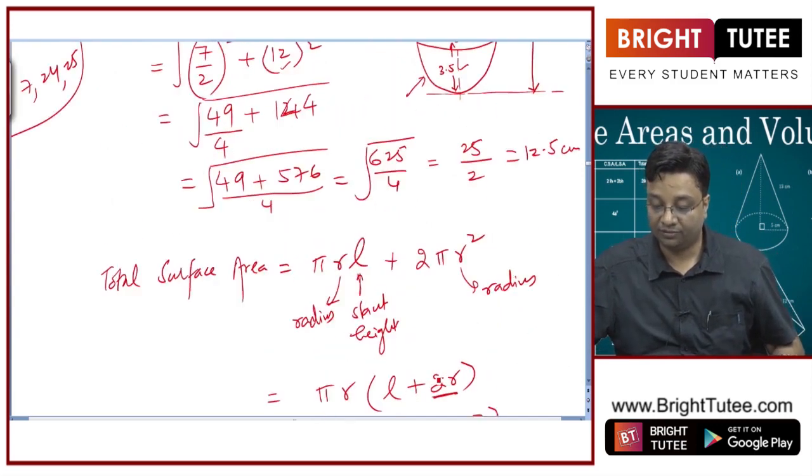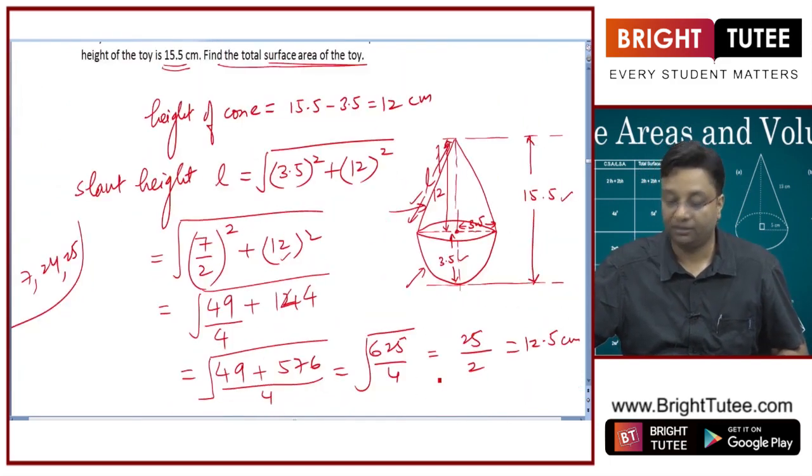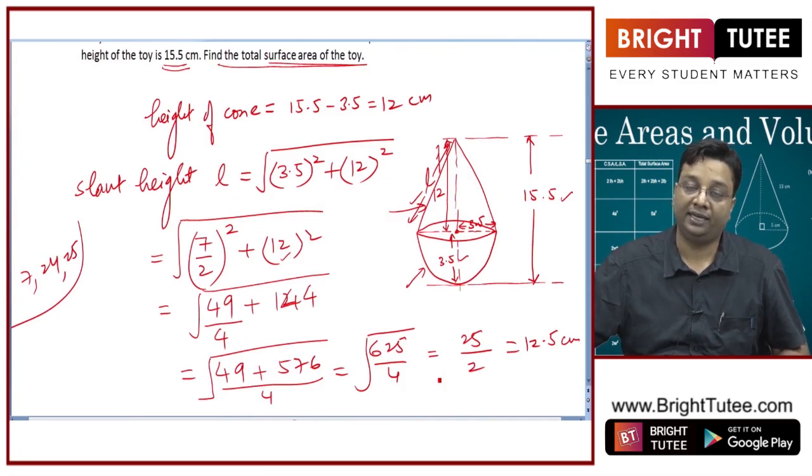So this is the total surface area of this toy, which is a combination of a conical part and a hemispherical part.